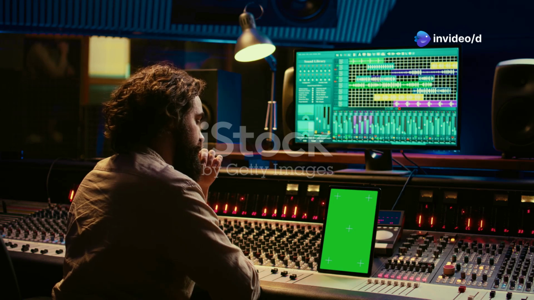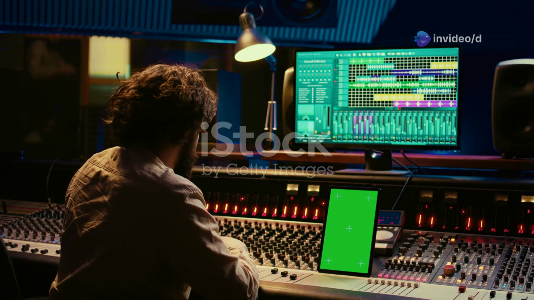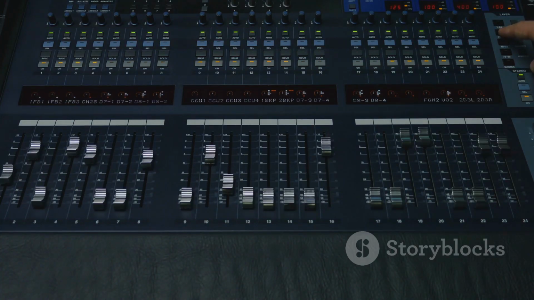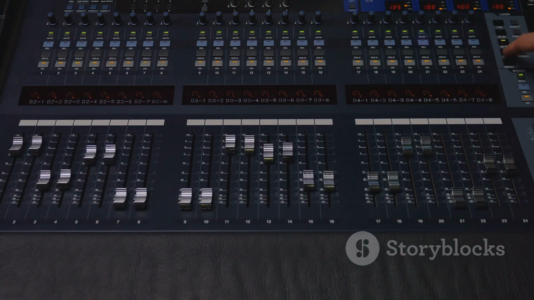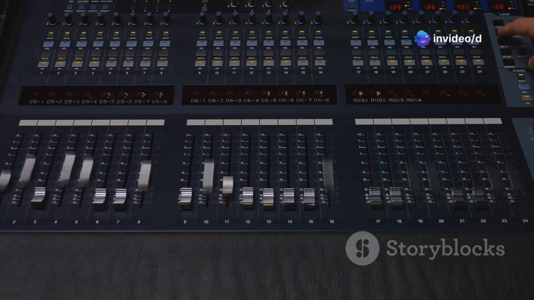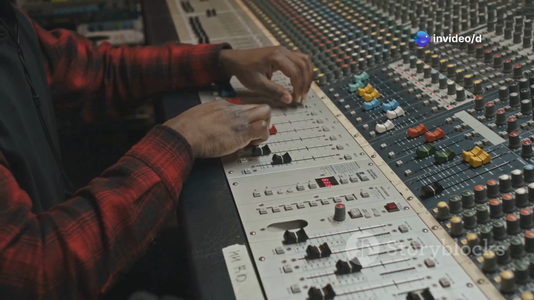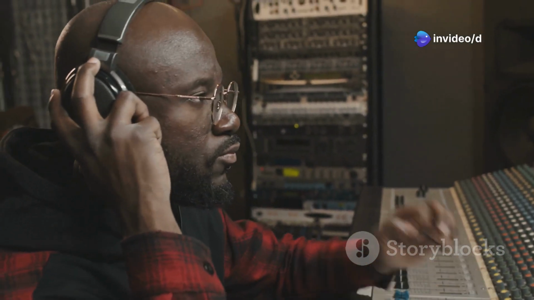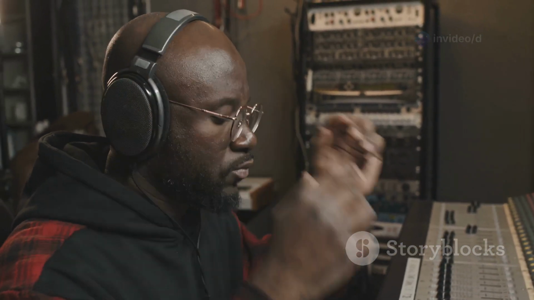Section 4: EQ in Action, Practical Applications. EQ is an indispensable tool throughout the mixing process. It allows you to shape the tonal balance of your tracks, ensuring that each element of your mix is clear and distinct. During tracking, you can use EQ to clean up the sound of individual instruments before they even hit the recorder.